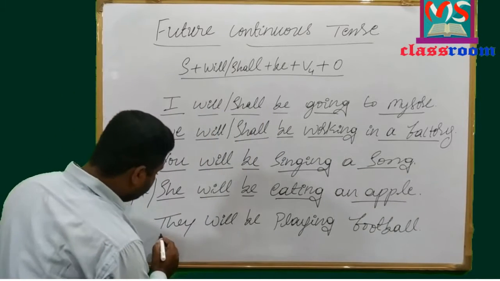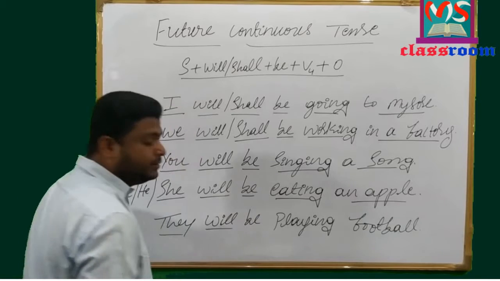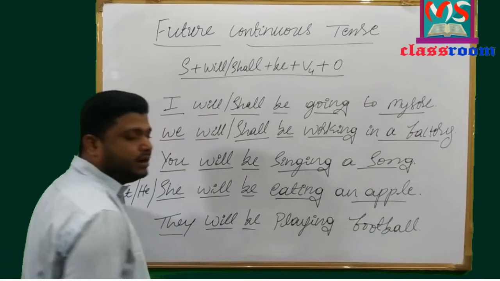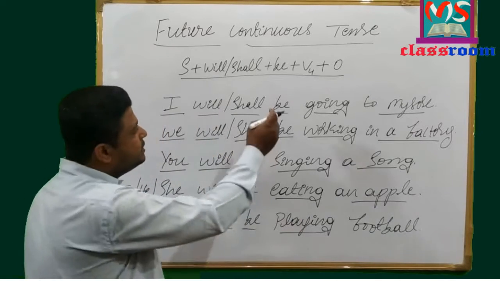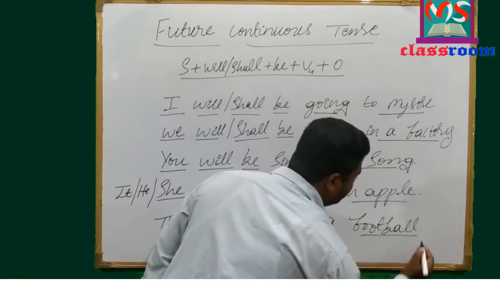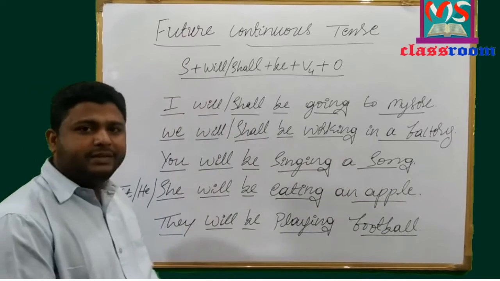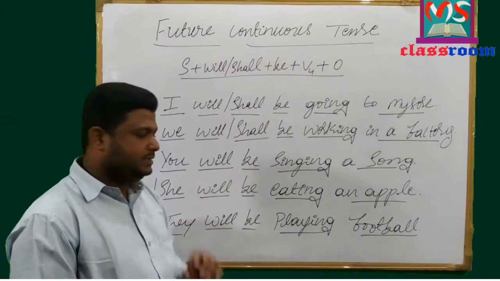I have used third person plural they, and then modal auxiliary will, and then base form of be. Main verb is in ing, that is present participle, and football is object. So these are all the affirmative sentences in future continuous tense.